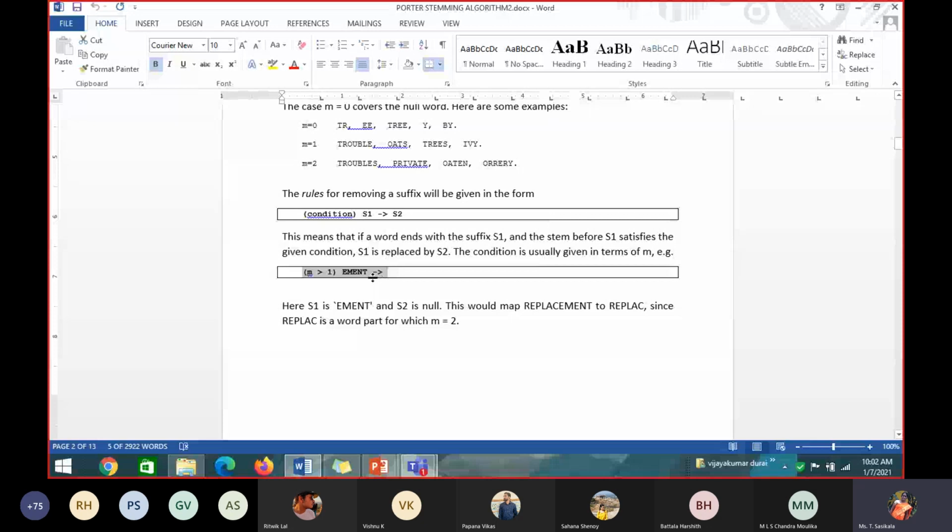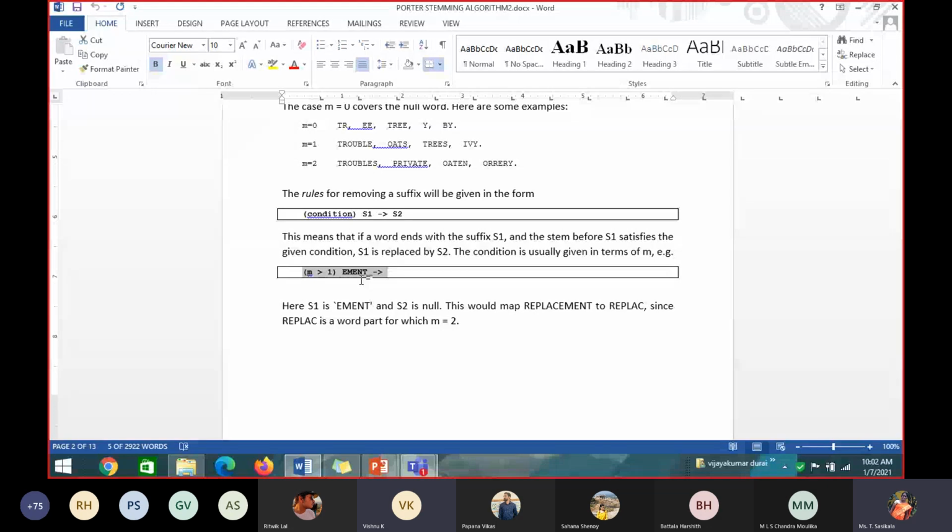Can you interpret this example and tell me? This is the example given. This is the condition given. If m greater than 1 and the word ends with, what is the suffix of the word?